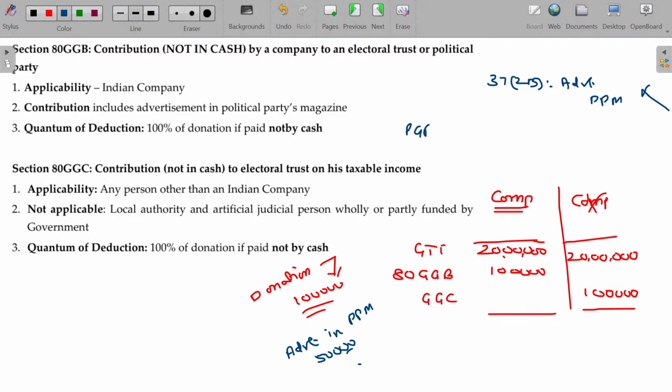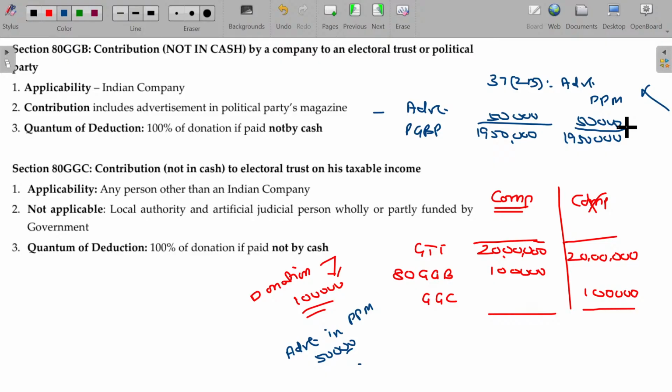Your PGBP being 19 lakhs 50,000 rupees, after debiting the advertisement incurred in the political parties magazine. Whatever your gross profit may be, from there you deducted 50,000 rupees for advertisement expenses and stated your PGBP being 19 lakhs 50.